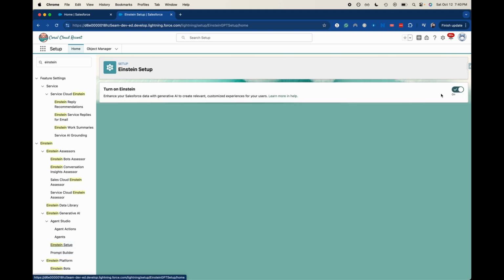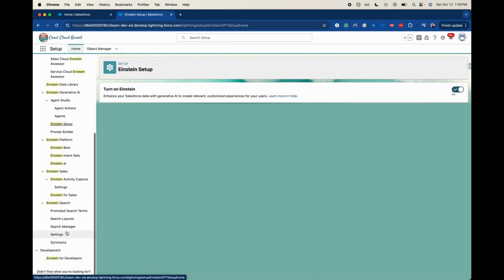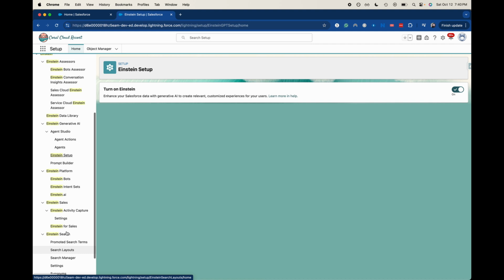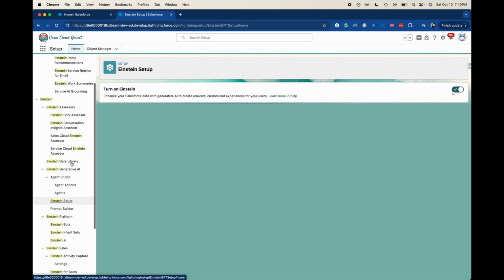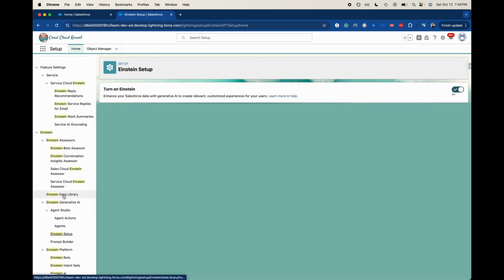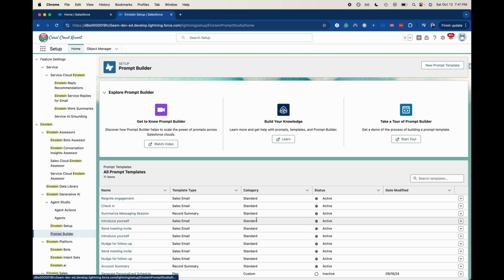If you have created this org and you are looking for all these things, make sure you have things toggled on as far as setup goes. I'm not sure if there are any other ones currently, but Salesforce could definitely change that. So you'd want to turn on that Einstein setup. Let's jump into Prompt Builder again here.